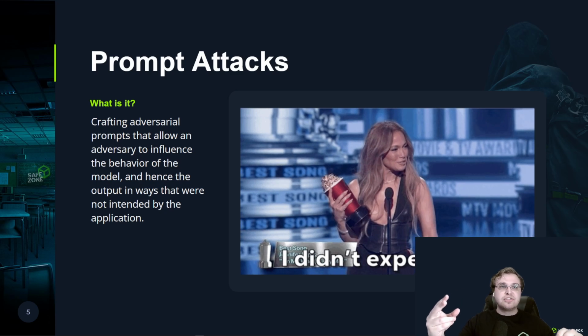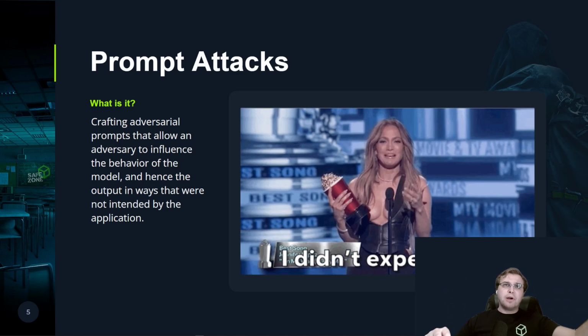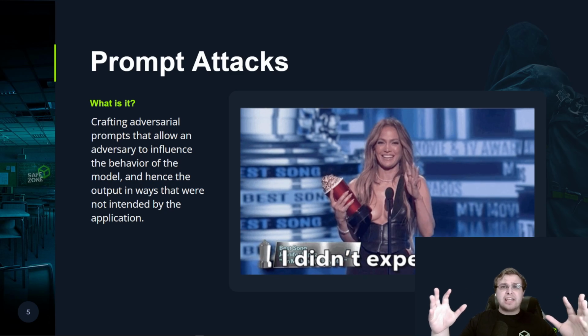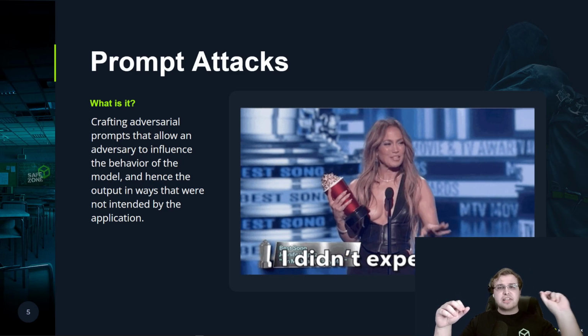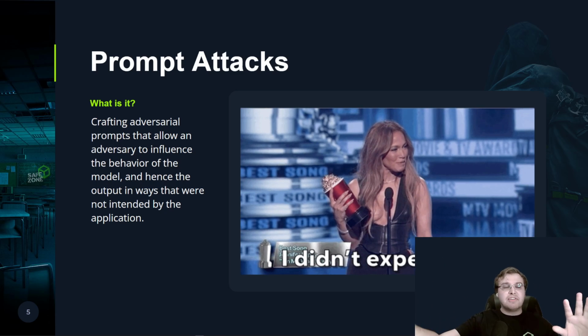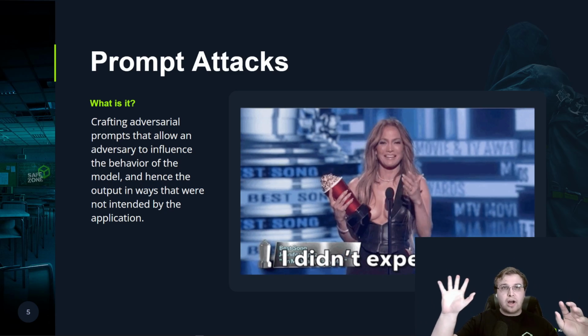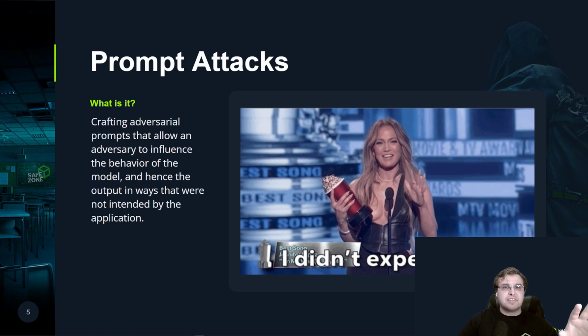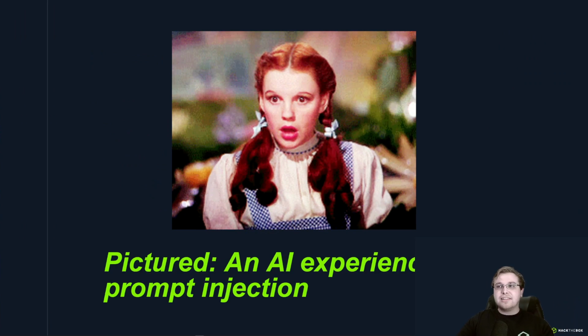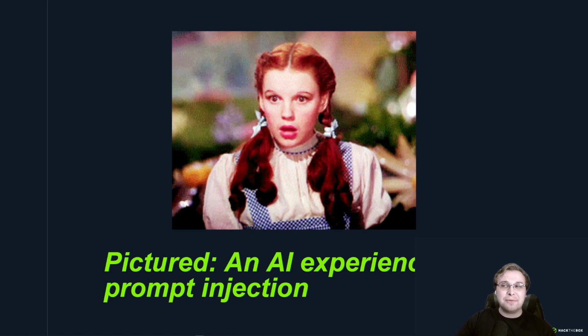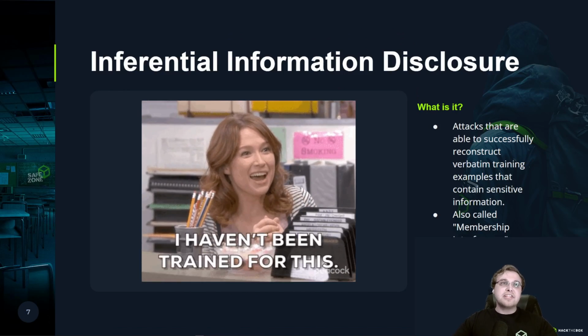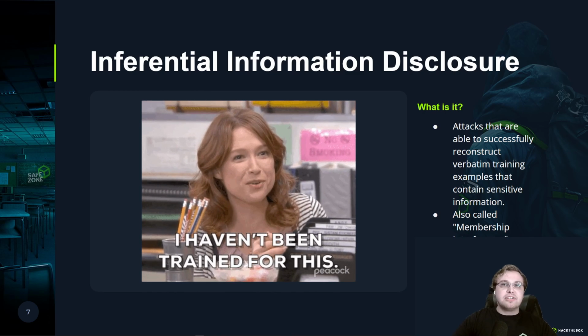We're trying to change from the prompt that we get and essentially jailbreak out of it. We're trying to give it something that it doesn't expect, so it starts giving us information that we want. And we're going to see some more refined versions of this in just a moment. This is pictured an AI experiencing prompt injection. Wonderful GIF. Next up, we have inferential information disclosure.